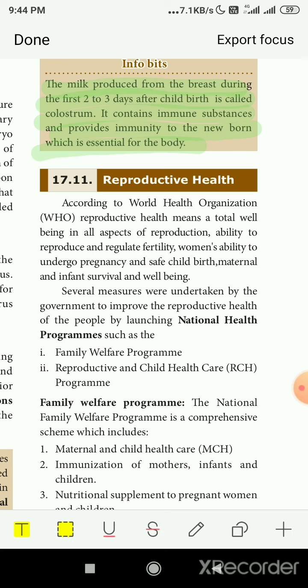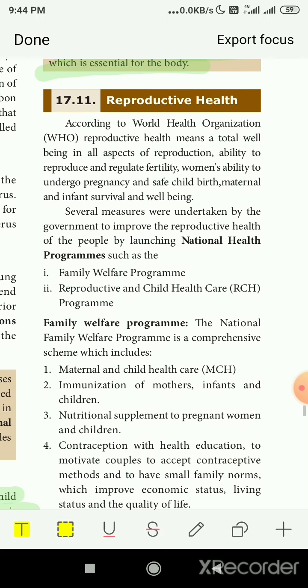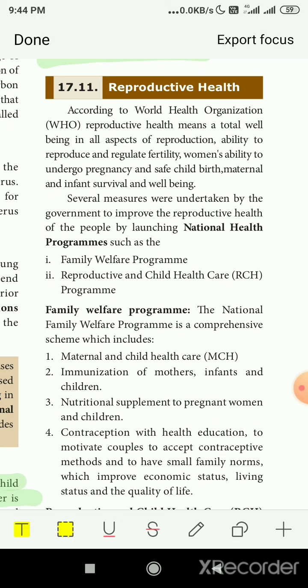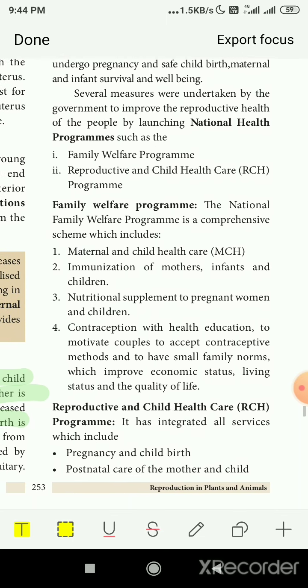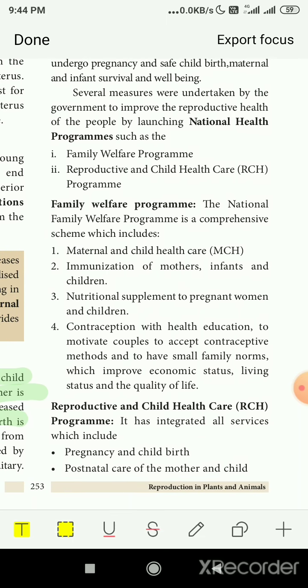What booster doses and what vaccines should be given to the child, everything will be told by the national health programs or the child health care program. The National Family Welfare Program is a comprehensive scheme which includes maternal and child health care, and immunization of mothers, infants and children. What vaccines should be taken when the mother is pregnant or after childbirth, and what vaccines should be given to the child, everything will be discussed in that.